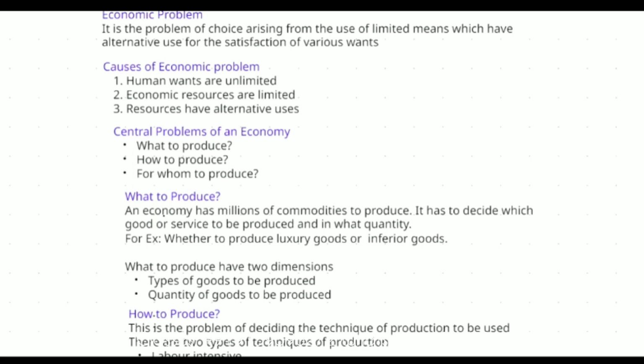There are three major central problems of any economy. You don't have to worry about whether it is going to be the US economy or the UK economy. This is a very universal term. Any country's economy has three major problems: what to produce, how to produce, and for whom to produce. What to produce: what kind of products to be produced.